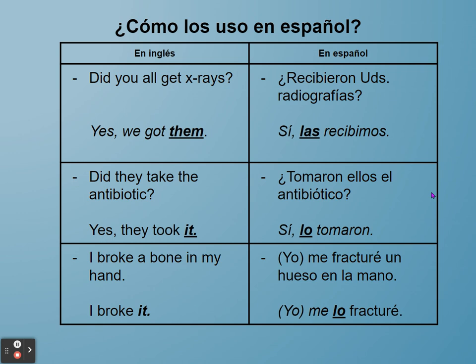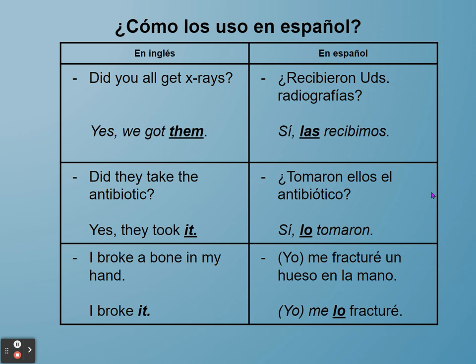For a second example, did they take the antibiotic? Yes, they took it. Becomes "tomaron ellos el antibiótico." El antibiótico is masculine singular, and it is replaced with the direct object pronoun that can mean "it" and is masculine singular, and that's "lo." So we have as our answer there, "si lo tomaron." If you want to use ellos in that sentence, it would be "si ellos lo tomaron."